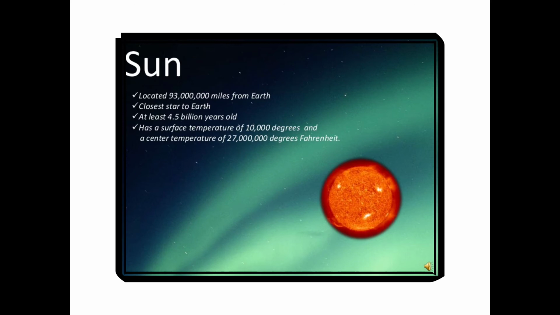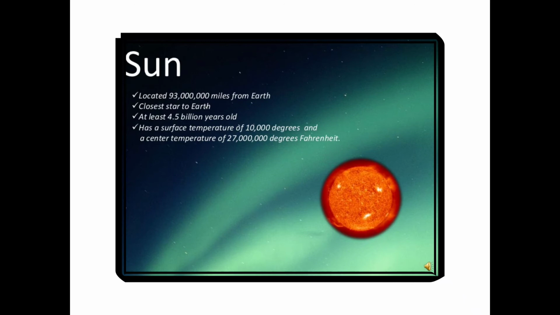The Sun is located about 93 crore miles from the Earth. It is the closest star to the Earth, at least 4.5 billion years old, with a surface temperature of about 10,000 degrees and a center temperature of 27 crore degrees Fahrenheit.